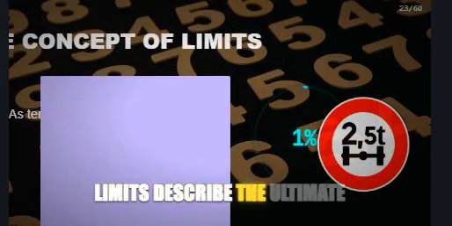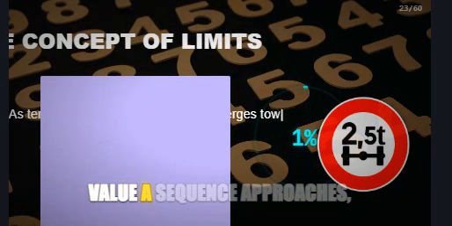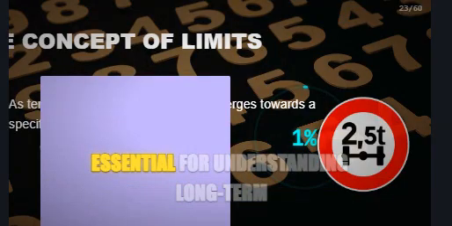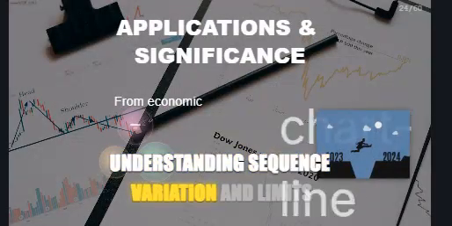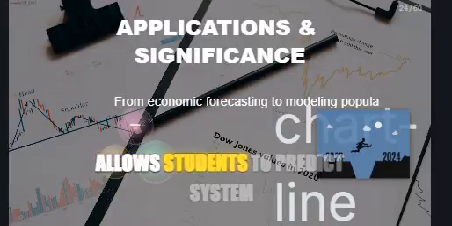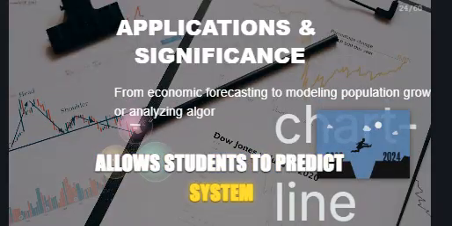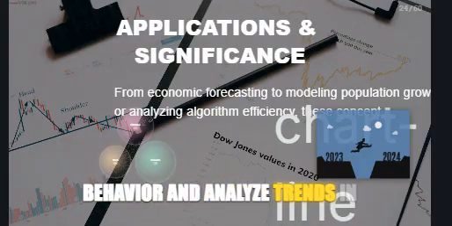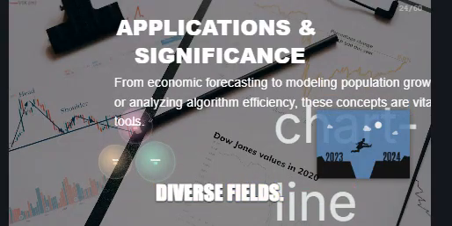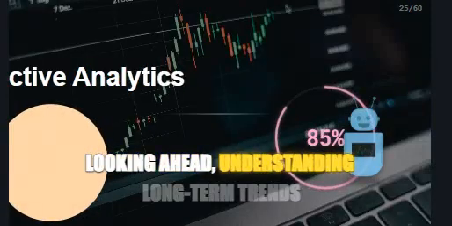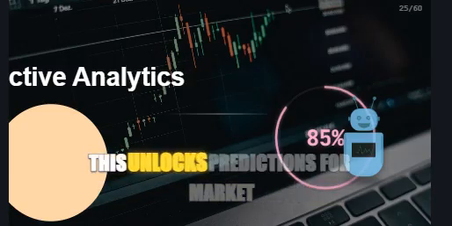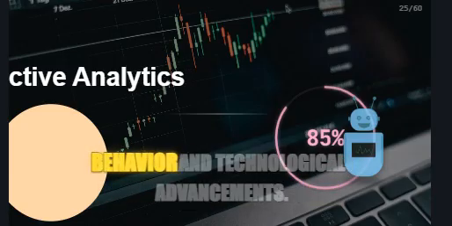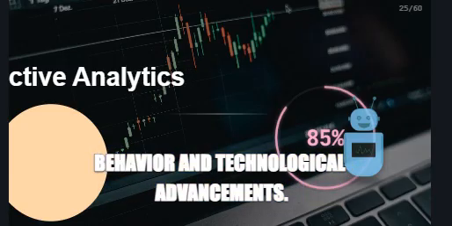Limits describe the ultimate value a sequence approaches, essential for understanding long-term behavior and stability. Understanding sequence variation and limits allows students to predict system behavior and analyze trends in diverse fields. Looking ahead, understanding long-term trends in number sequences is key. This unlocks predictions for market behavior and technological advancements.